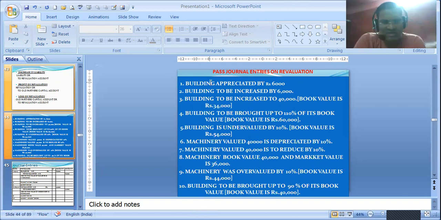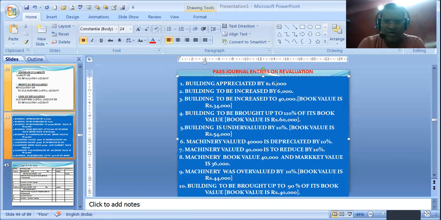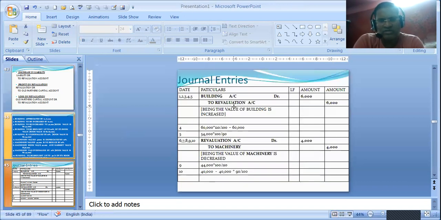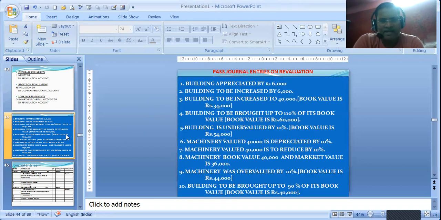So, let's see this one. Number one, building appreciated by 6,000. What will be the entry then? Building account debit to revaluation account. So our journal entry will become building account debit to revaluation account, amount is 6,000 only. Building to be increased by 6,000, same entry: building account debit to revaluation 6,000.